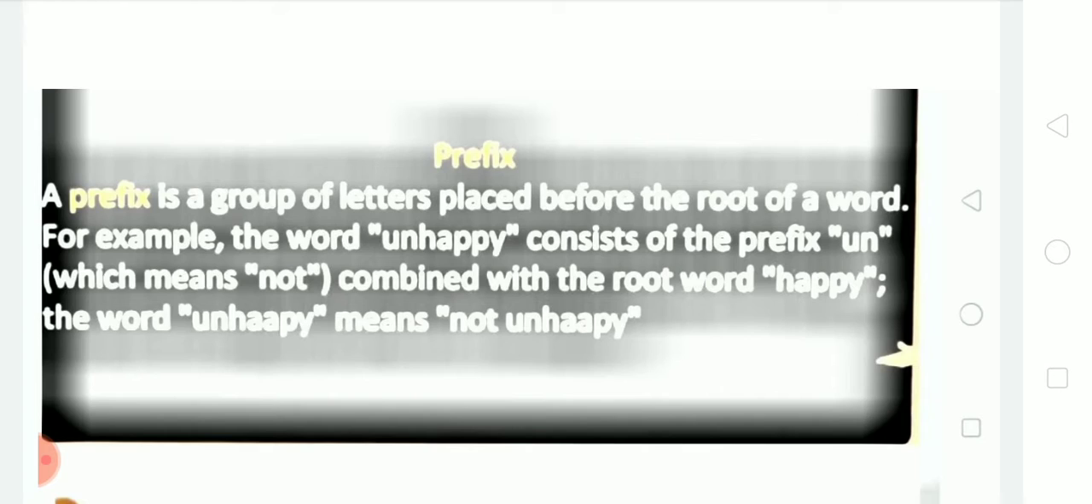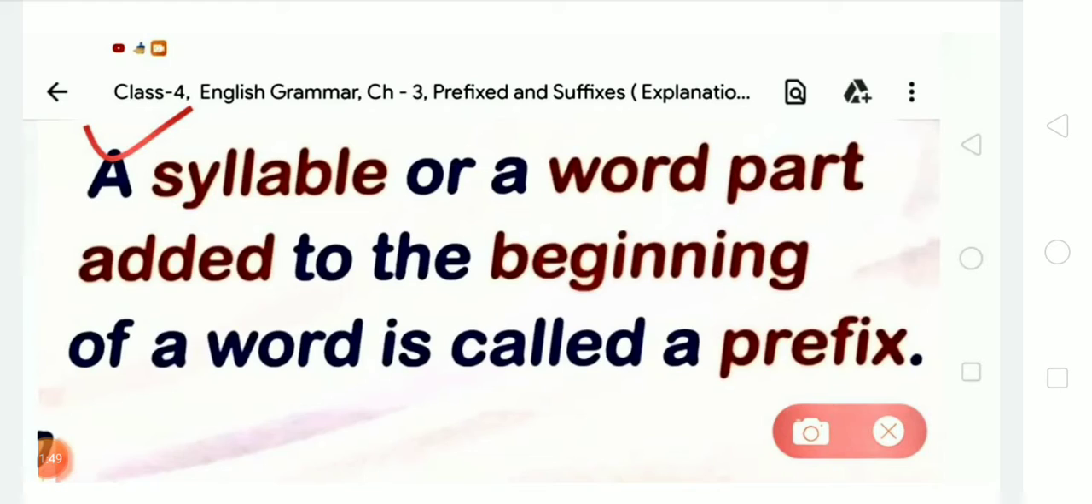For example, the word unhappy. The word unhappy consists of the prefix un, which means not, combined with the root word happy. The word unhappy means not happy, okay. Dear student, in short we can say that a syllable or a word part added to the beginning of a word is called a prefix.